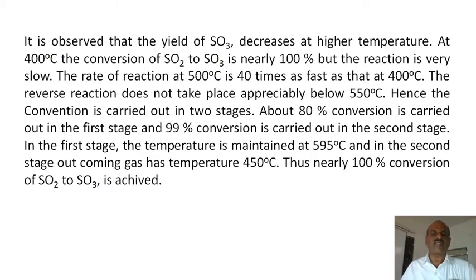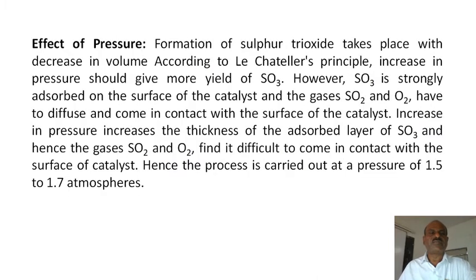Fewer irreversible products are obtained at higher temperature, but the optimum temperature is around 450 degrees, where you obtain a good yield of this reaction.